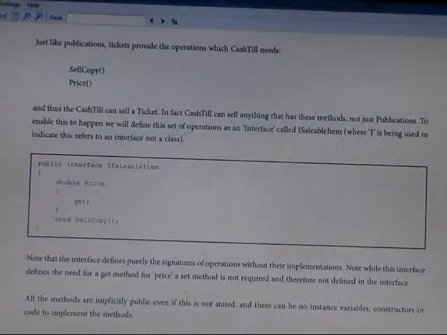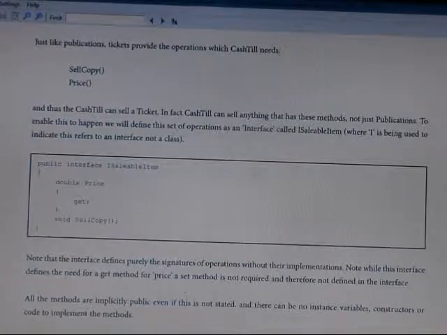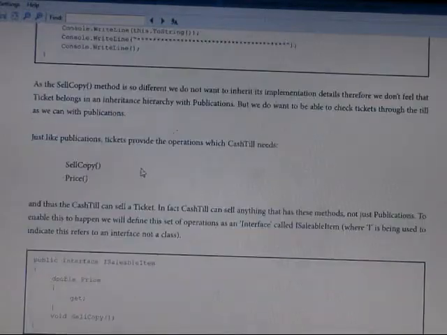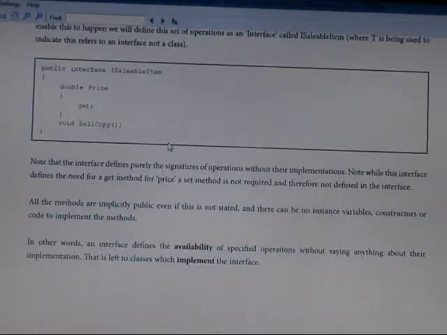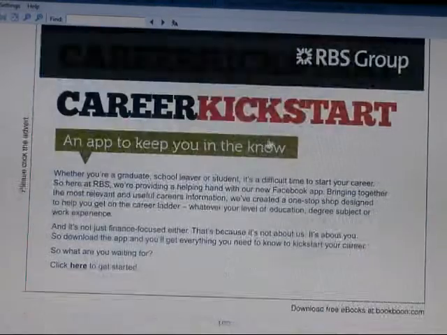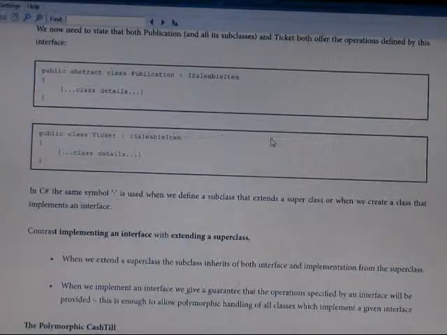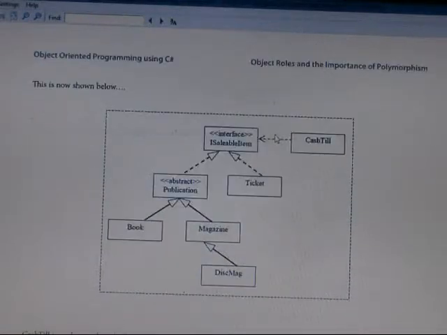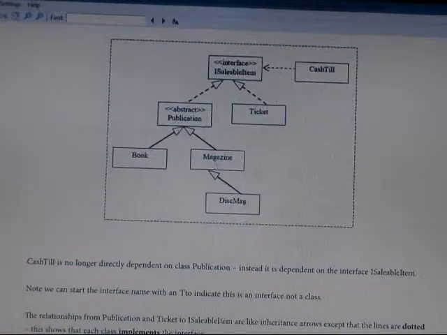Also this one will have a price. So you can see that when the price is added, that one will extend this program. So this is an extensibility. Then you also see the book, magazine, DVD magazine, publication, ticket, and this is the cash fees program.